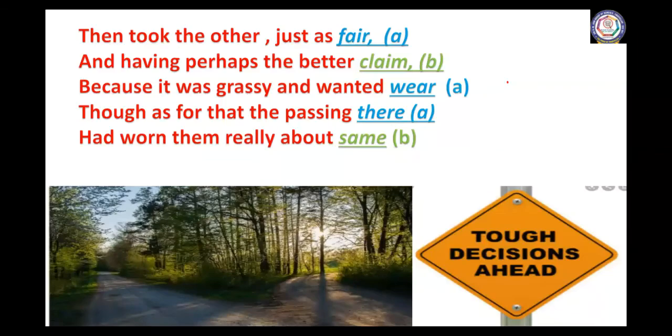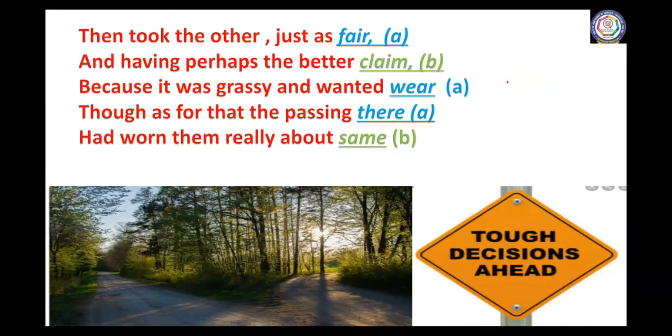The next stanza: then took the other, just as fair. So the first road he has just checked. Now he comes to option B, the road number 2. He says that road number 2 was equally fair. Fair means justified. Both the roads have an equal amount of weightage. Neither road is less important or too much more important, which means a tough decision. So both the roads had equal importance.